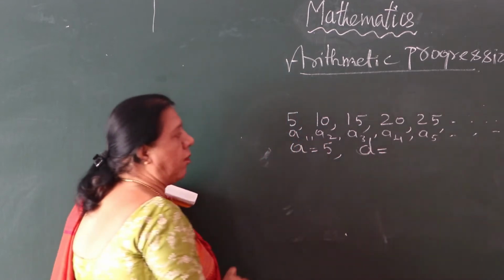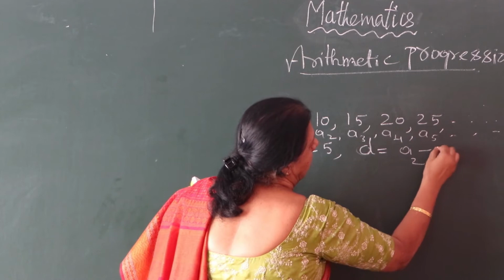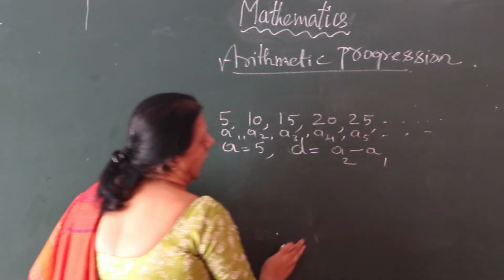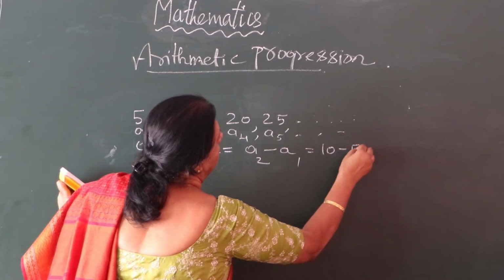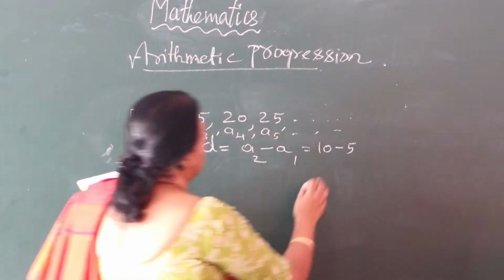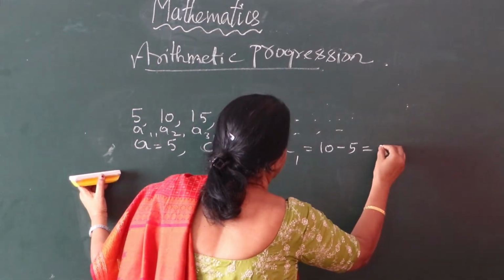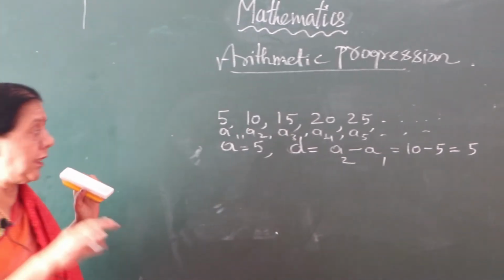Okay, now what is the common difference? a2 minus a1. What is a2? 10 minus 5. So what is that common difference? 5.